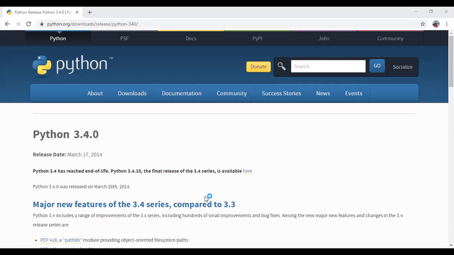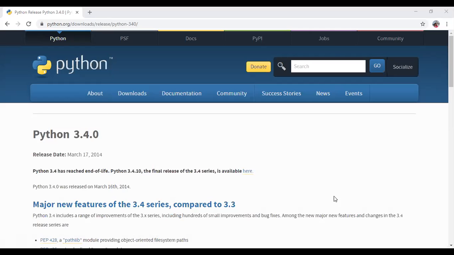Here there are three options. First we need to tick the checkbox to add Python 3.8 to the path. Complete this, then install. I already have Python, that's why I am not installing here. For this, you click install, then okay, next, and finish. So you can easily download it. It is free software, freely available on the internet. There is no cost. You can download and use it.